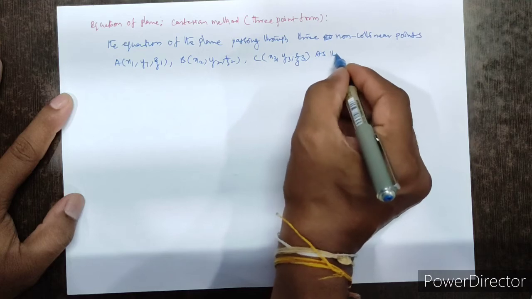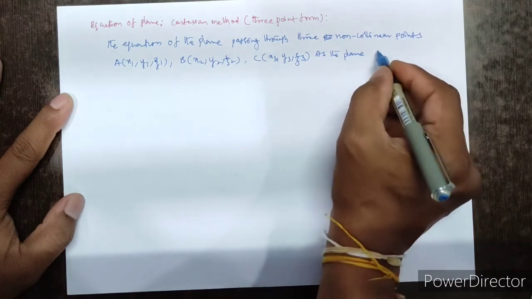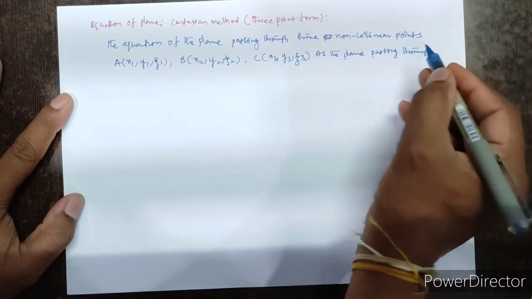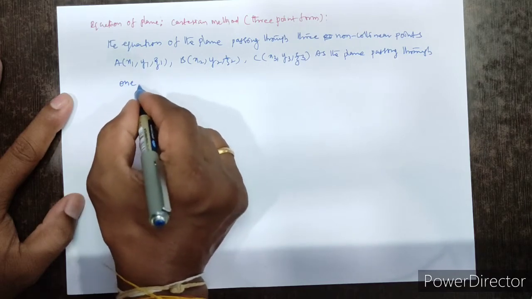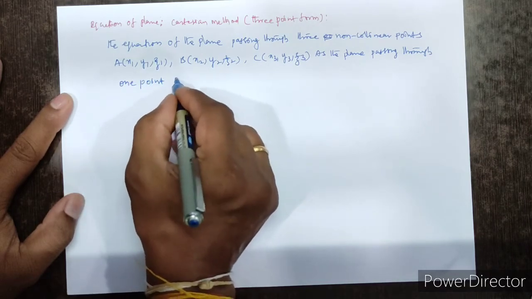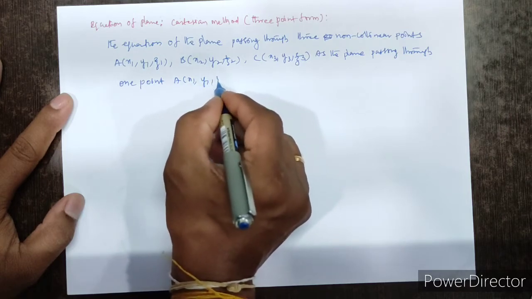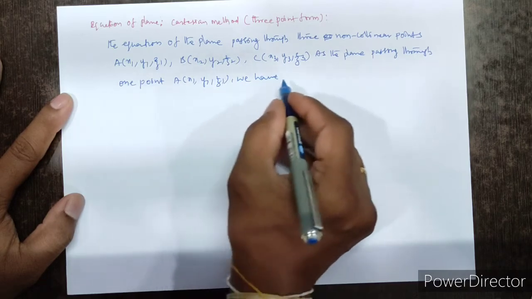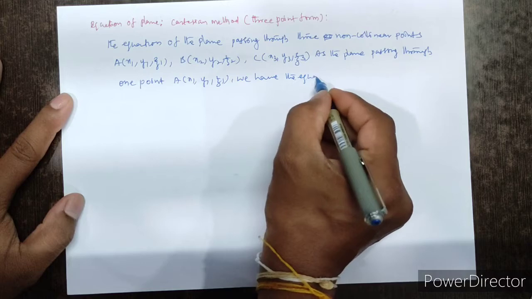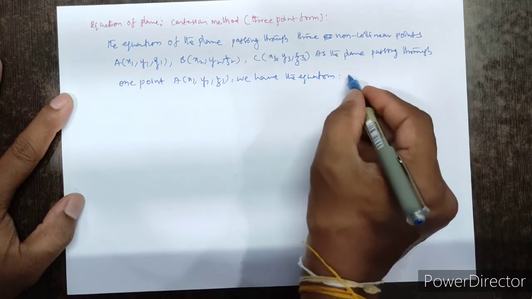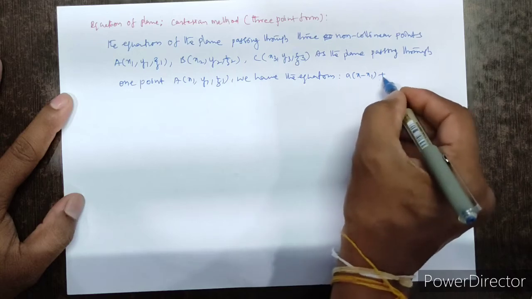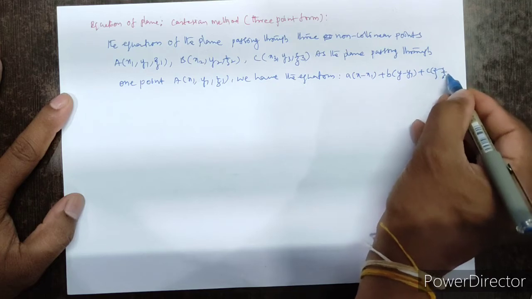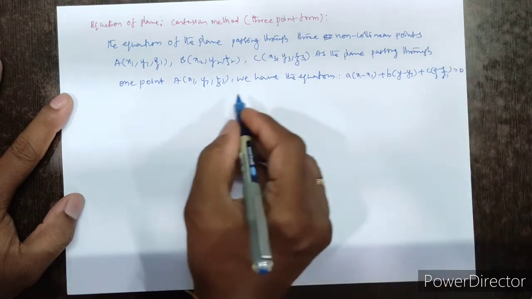As the plane is passing through one point A, x1, y1, z1, we have the 1-point form equation of plane: a of x minus x1 plus b of y minus y1 plus c of z minus z1 equal to 0.